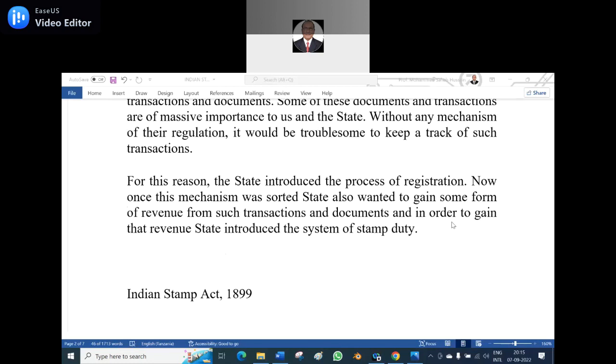Now, can a Tahsildar do the registration as per the new regulations? No, sir. Venunath, throw light on it.